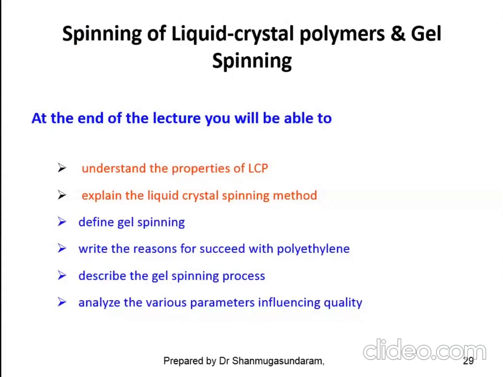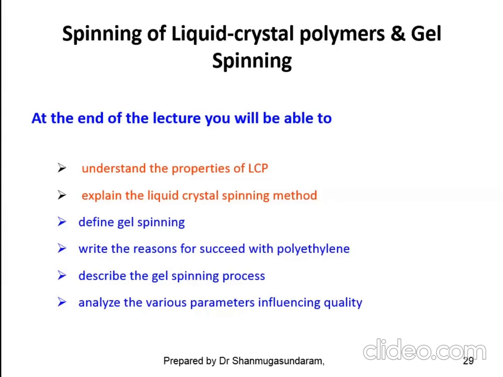And the fibers which are produced from liquid crystal polymers, how can you make them into a filament? You have to use gel spinning technology. Gel spinning technology is used for the production of liquid crystal filaments, or liquid crystal type of filaments.